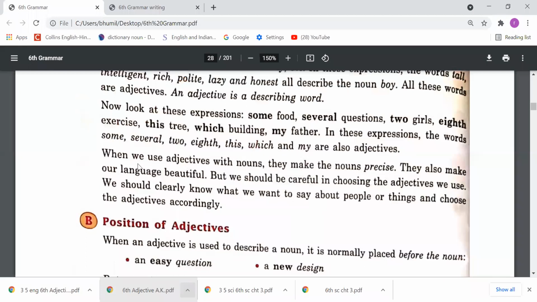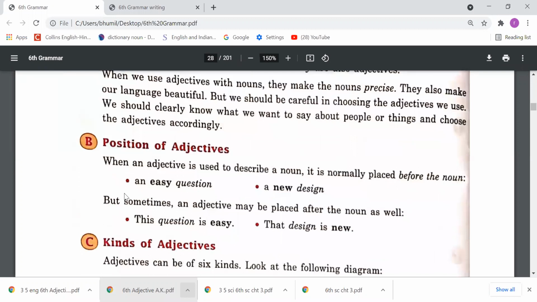Next point. When we use adjectives with nouns, they make the nouns precise. They also make our language beautiful, but we should be careful in choosing the adjectives we use. We should clearly know what we want to say about people or things and choose the adjectives accordingly. So by adjectives, we make the noun precise. When we choose any adjective, we should be quite careful because we want to show the quality of that noun with those adjectives, right?